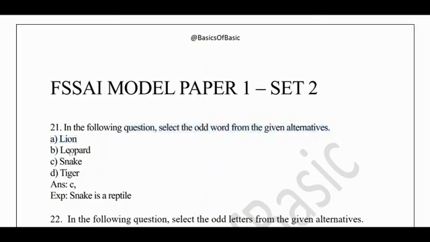The first question is, in the following question select the odd word from the given alternatives: lion, leopard, snake, tiger. It depends upon the class of family, whereas lion, leopard, tiger belong to mammals, whereas snake belongs to reptiles. So this is the common differentiation between these four animals. You have to remember this.